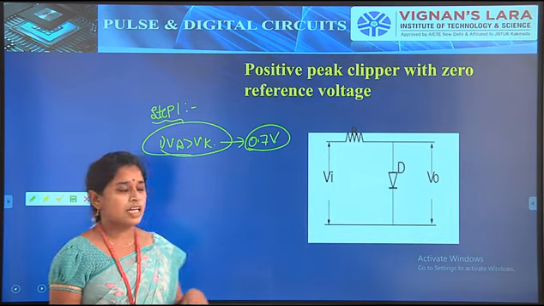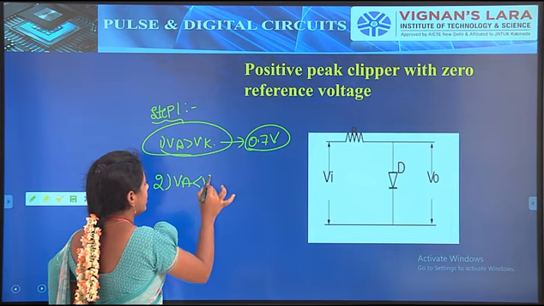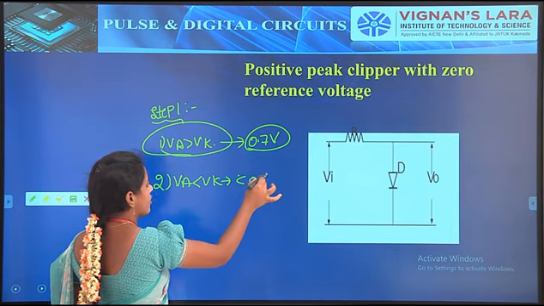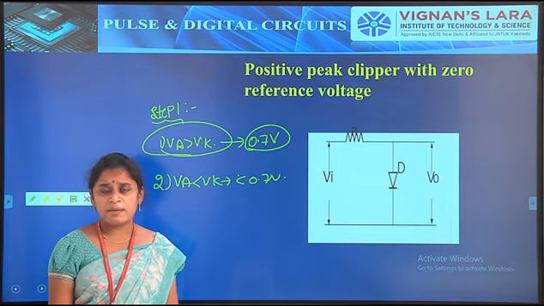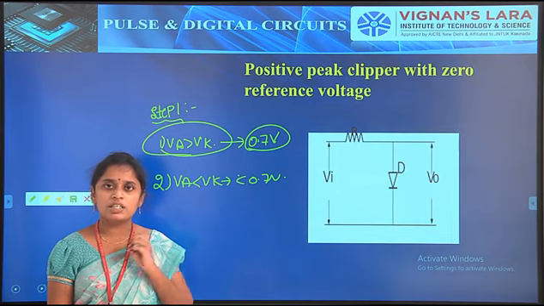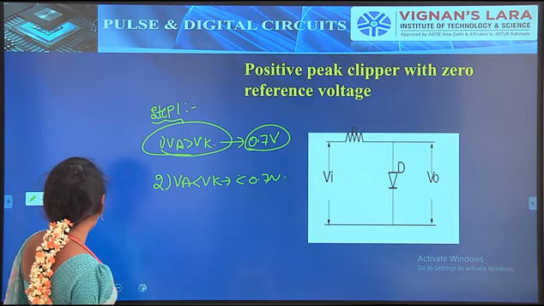For the remaining times, when VA is less than VK and the input voltage is less than 0.7 volts, the diode will be in the off condition. In this time it acts as an open switch. So this is the major condition we have to discuss about the diode, that is, the operation of the diode. Here we have to discuss